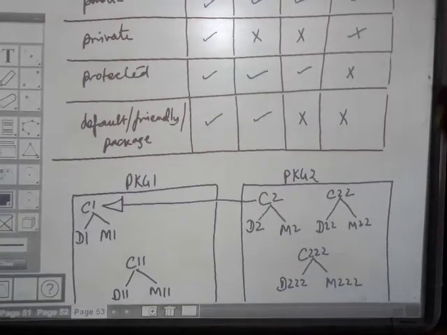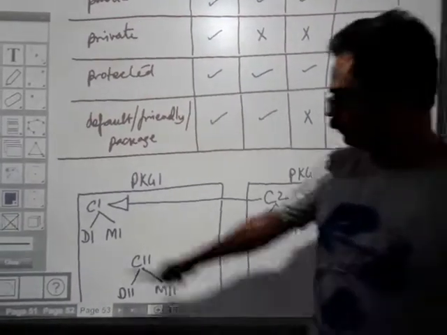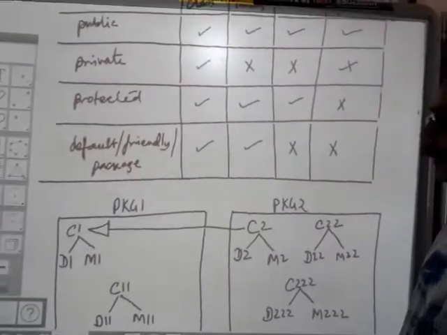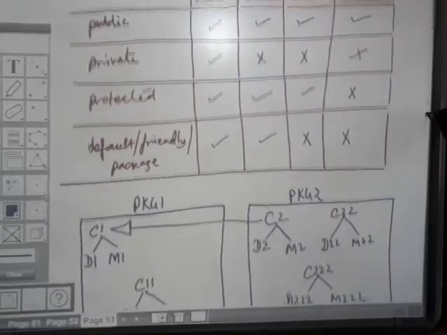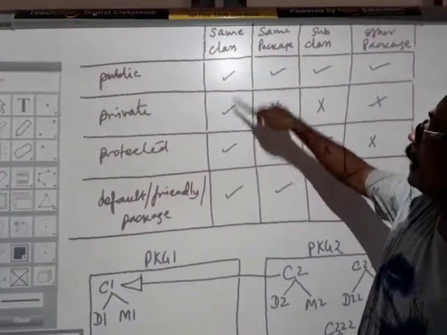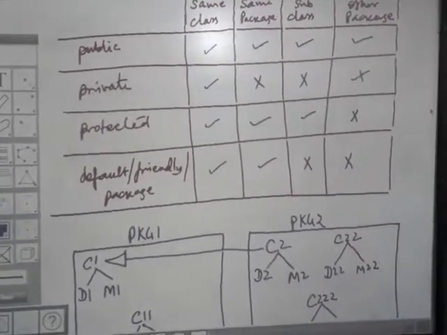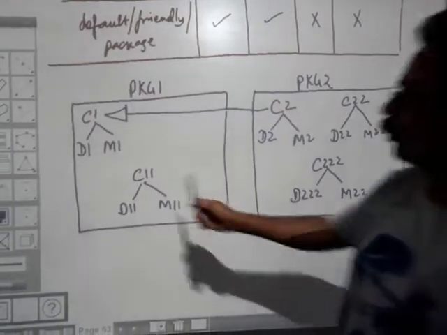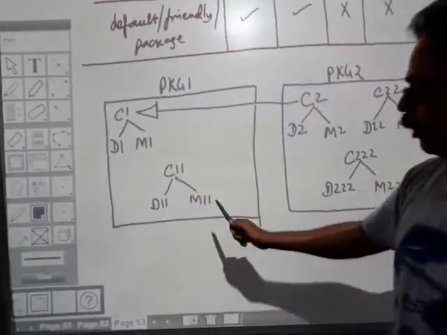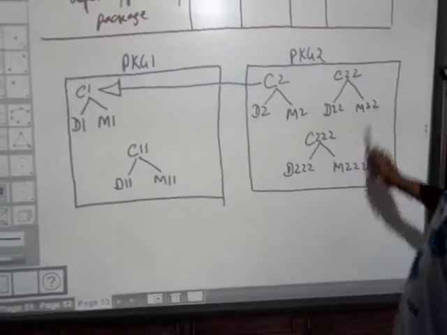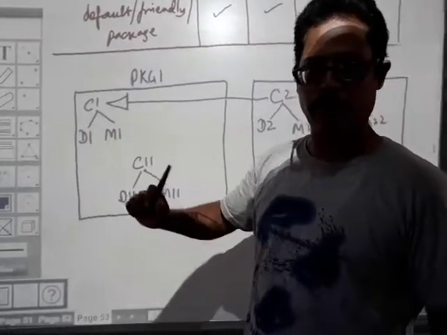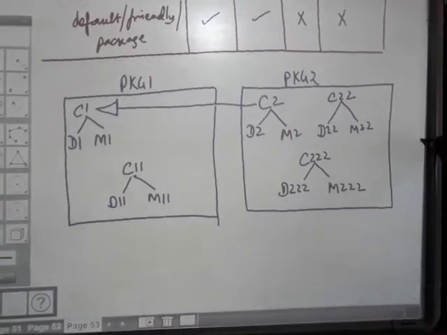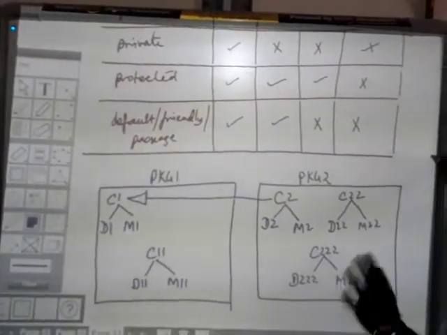Then comes the next one, which is private. If I make D1 private, then only the member function of the same class can access it, and none of the other classes. So only M1 can access D1, but not M11, nor M2, nor M22, nor M222. None of them can access. That is the meaning. Only the member function of the same class can access, and no member function of any other class.